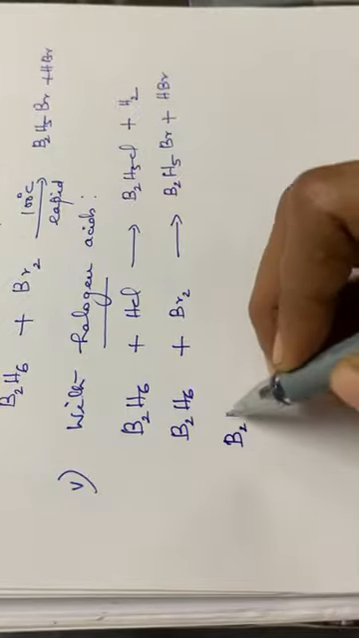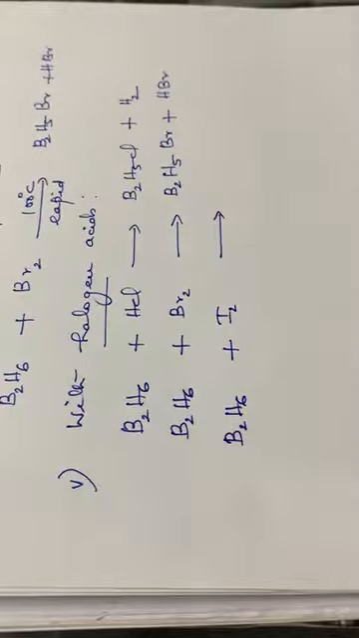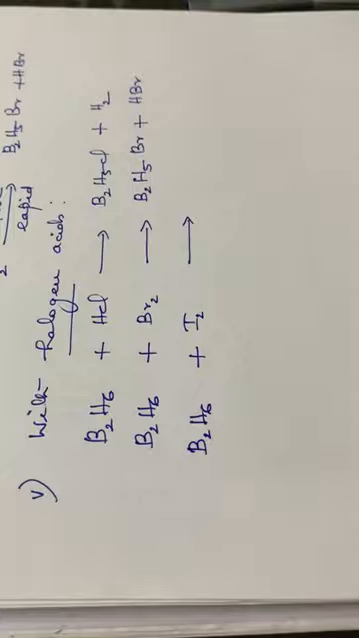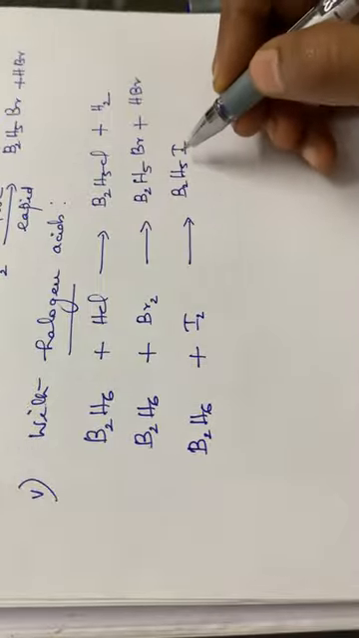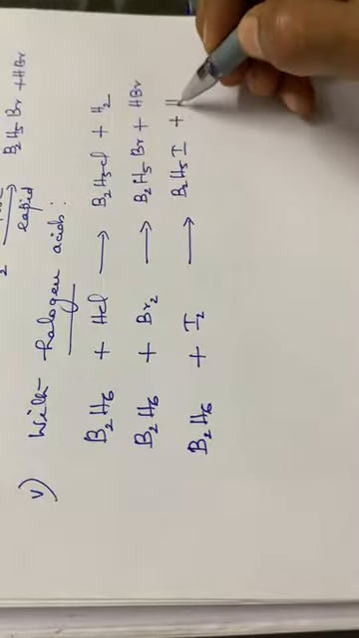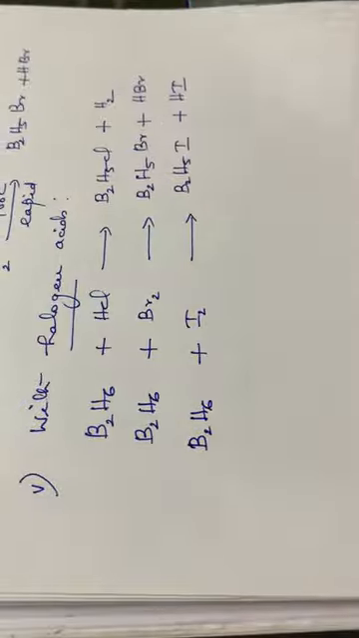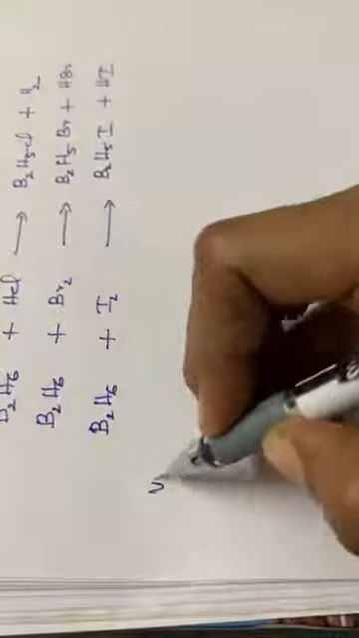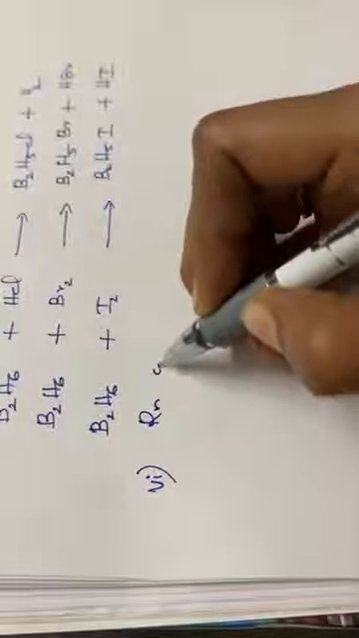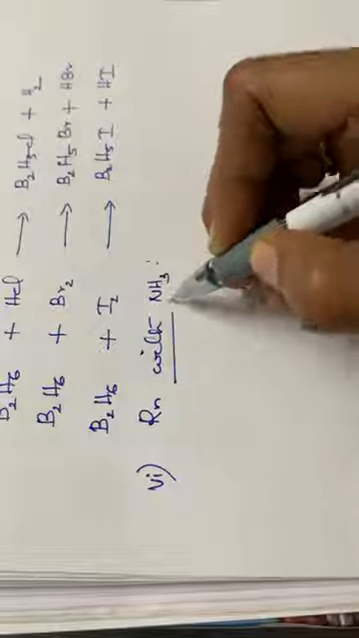Then again B2H6 plus I2 giving B2H5I, iododiborane, plus HI. Chlorodiborane, bromodiborane and iododiborane. Then the next one, the sixth one, that is the reaction with ammonia.